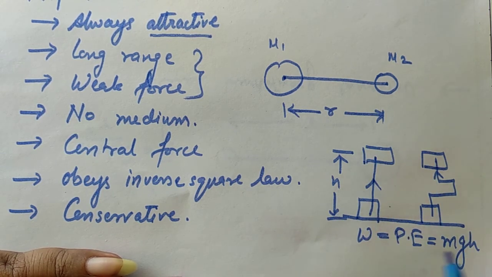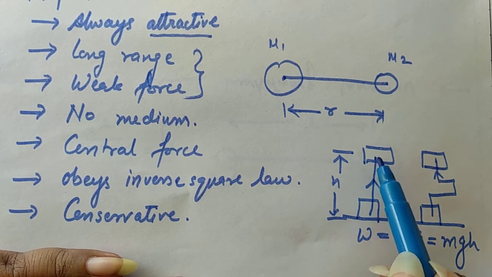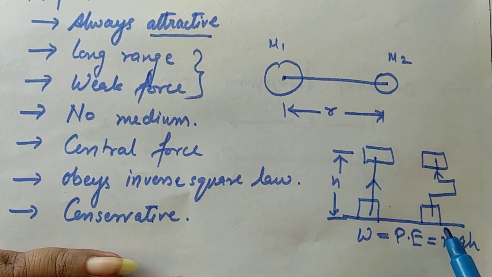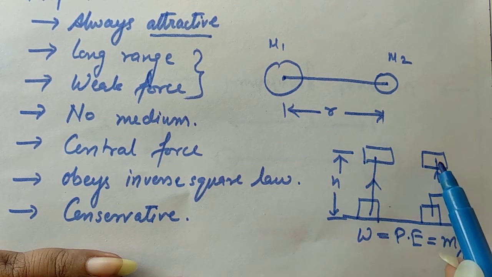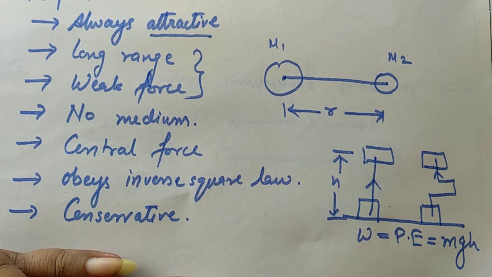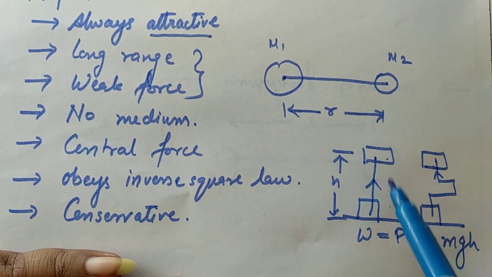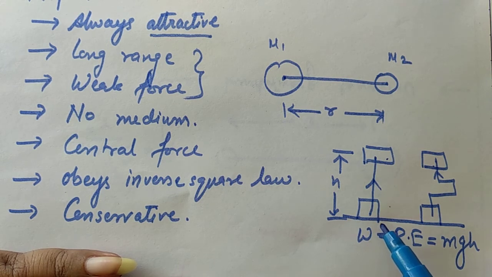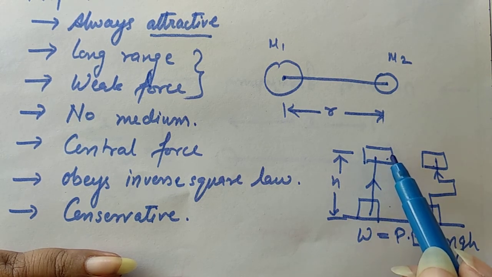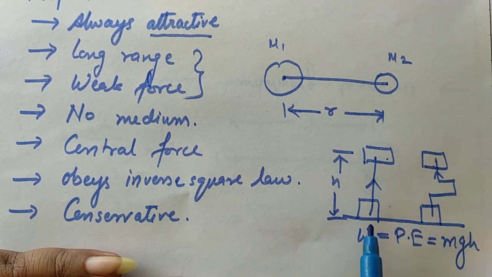So the potential energy or the work done is going to remain the same in both cases, whether I lift this box straight along this direction to this height, or I take this body along this path to the same height. Here, whatever work I was doing on this body was against the gravitational force. Gravitational force will pull this body in the downward direction. So I have to do work on this body against the gravitational force if I want to lift this body to this height.